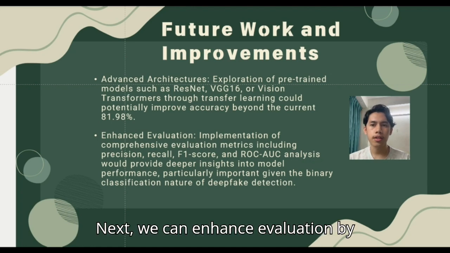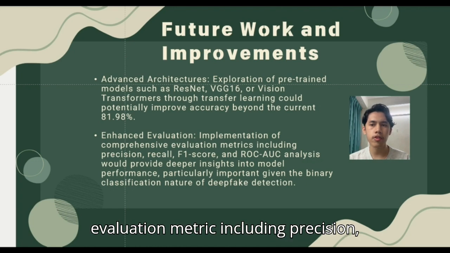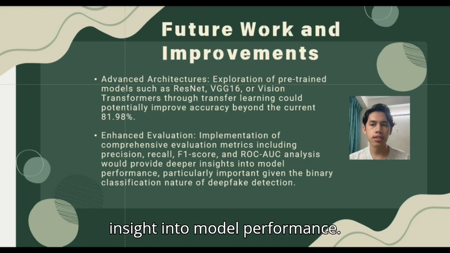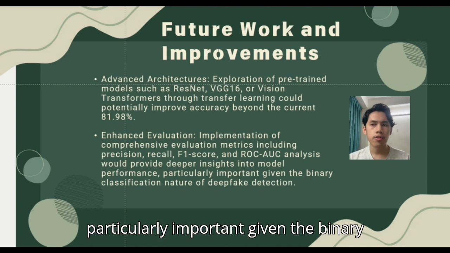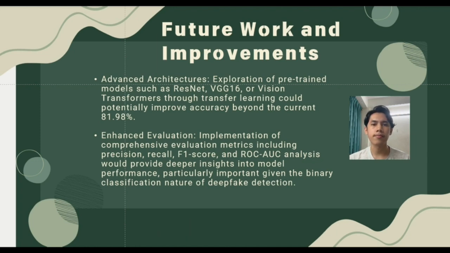Next, we can enhance evaluation by implementing comprehensive evaluation metrics, including precision, recall, F1 score, and ROC AUC analysis that can provide deeper insight into model performance. This is particularly important given the binary classification nature of deepfake detection.